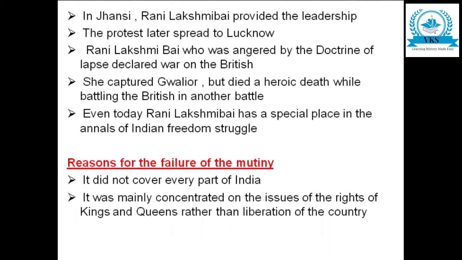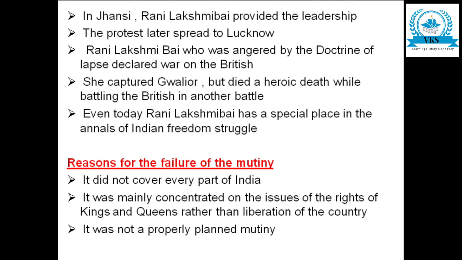It was mainly concentrated on issues of the rights of kings and queens rather than the liberation of the country. The main aim of a freedom struggle should be the liberation of the country, but this mutiny mainly concentrated on the rights of kings and queens. That was the second reason for the failure. First reason, it did not cover every part of India. Second reason, it was mainly concentrated on the rights of kings and queens rather than liberation of the country. Third reason was it was not a properly planned mutiny.